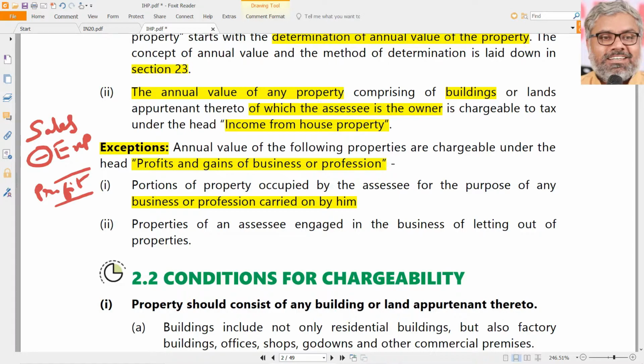Same logic applies here. So when somebody stays in his own property, conducting business in his own property, can he claim the rent that he pays to himself as an expenditure? It doesn't make sense. If he pays also, that will form part of his revenue also. So once included in revenue, it is deducted from revenue as expenditure. What sense will it make?